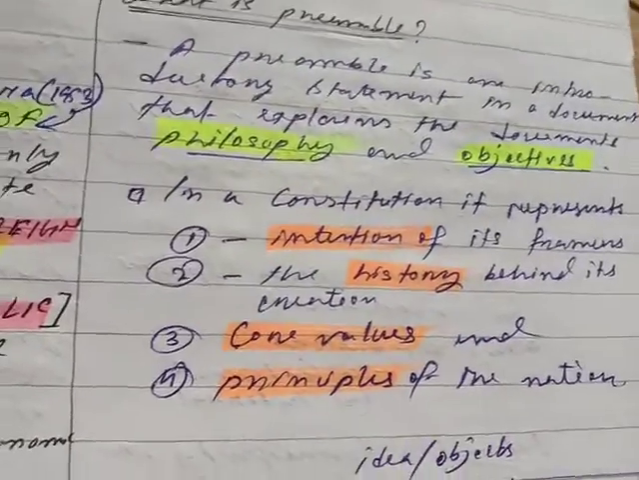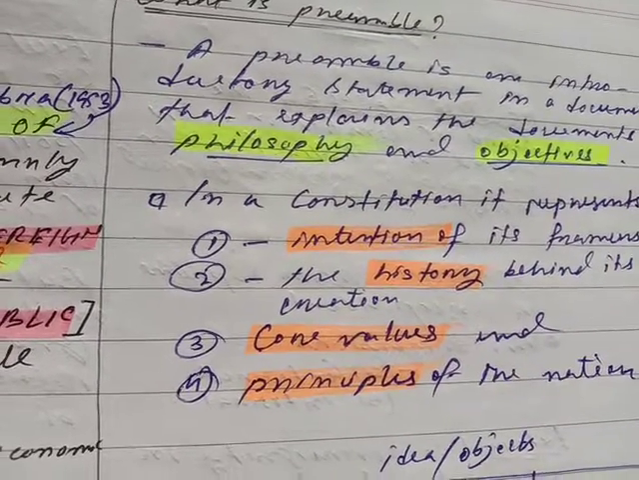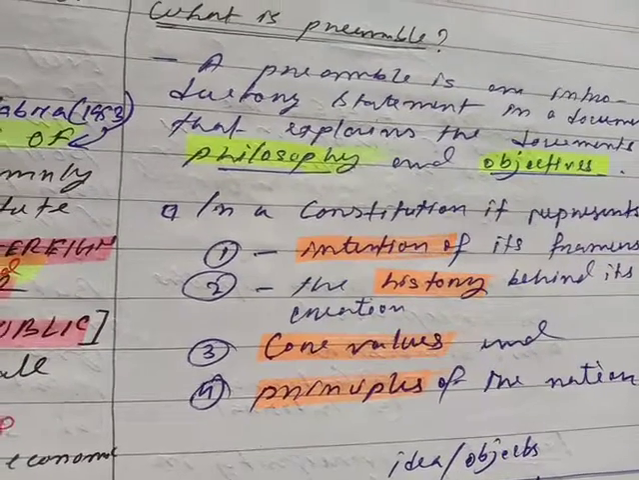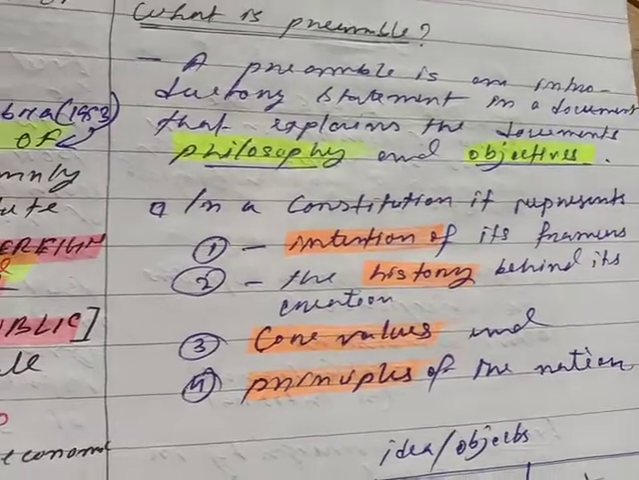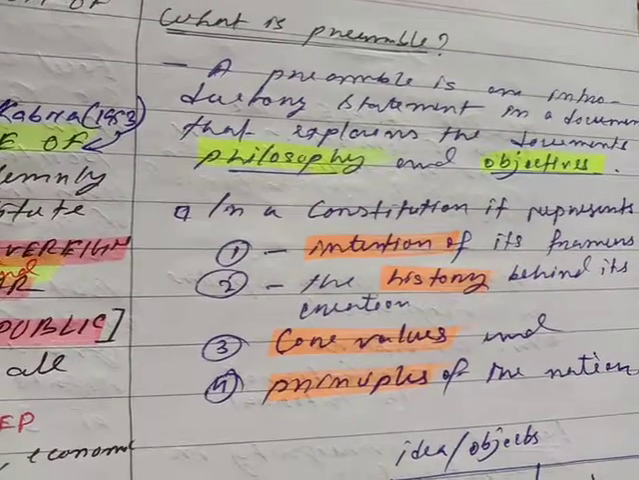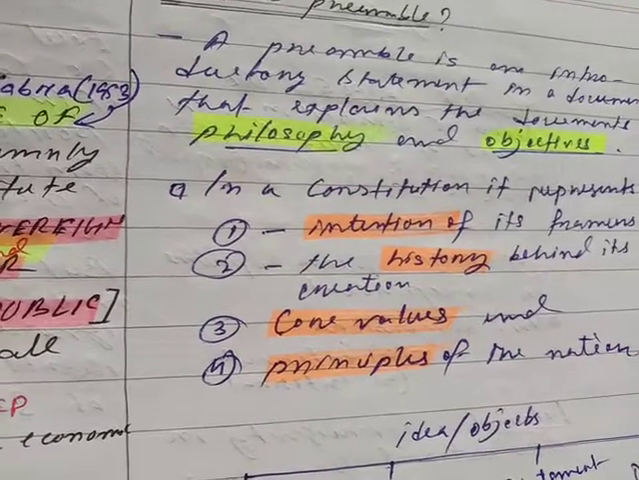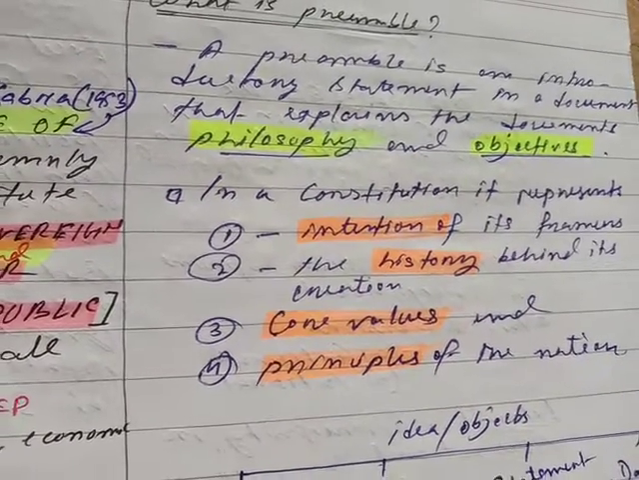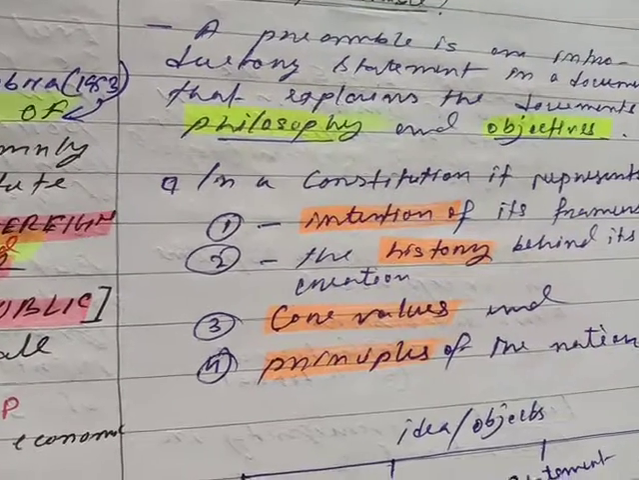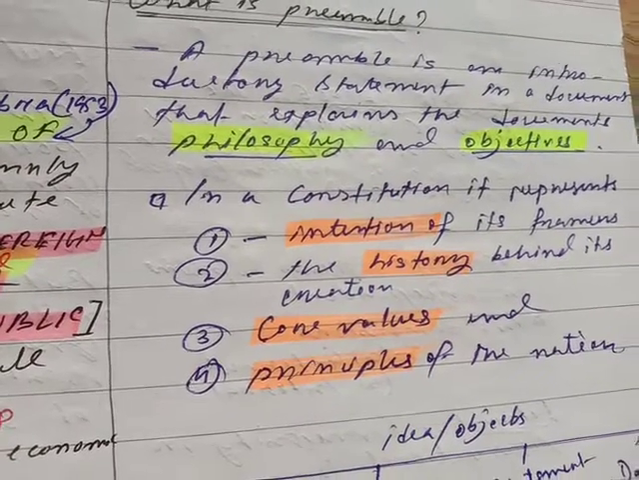Then first of all, we need to understand what is a preamble. A preamble is a kind of introductory statement, contained in a document, and it expresses the philosophy and the objective. In the Constitution, it represents the intention of the framers. What was the intention of the framers of the Constitution of India? What kind of structure did they want to have, whether it is a socialist, secular, democratic republic.